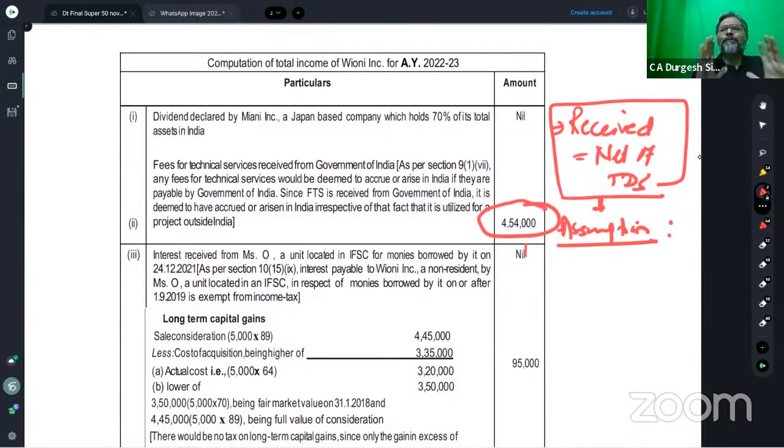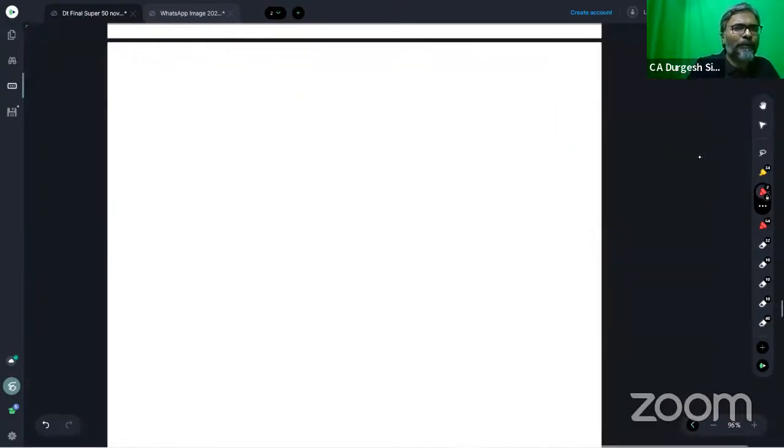So let's try to make a conclusion, because now the examinations are approaching. We need to conclude how we go about it on the day of the examination. Received on net basis means do it gross and put it in the total income. Is that clear to all of you, students? Now, shall we proceed further? Another quick point which is there. This is the beauty of the question, students.